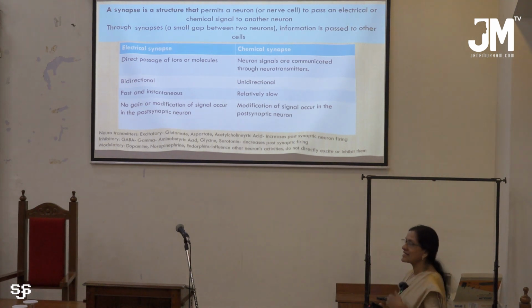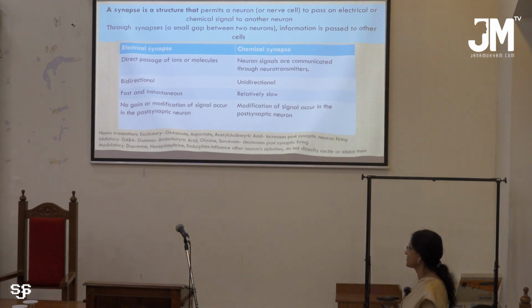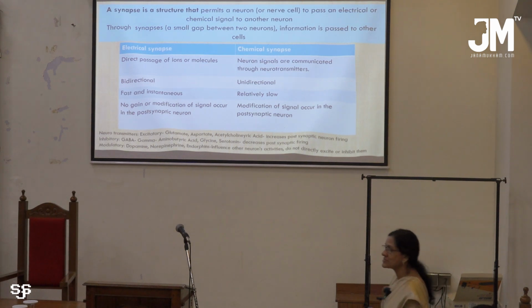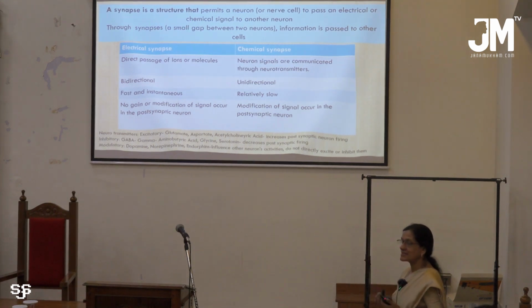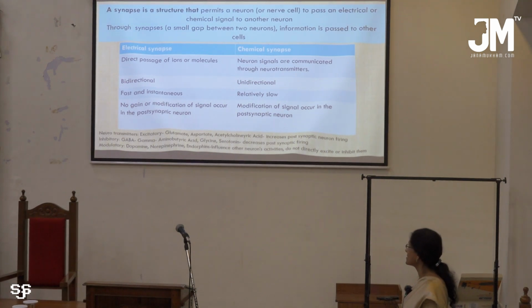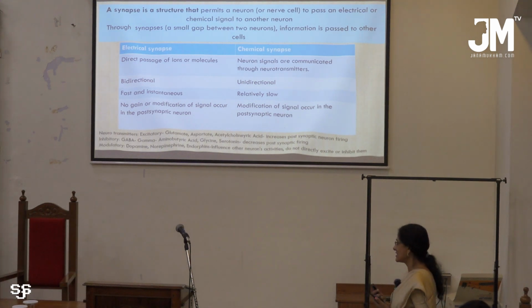Now, we have already seen the synapse in the morning talk by Sajid sir. A synapse is a small structure with a very small dimension, 0.1 to 0.2 micrometers, and it permits a neuron to communicate with other neurons. There are two types of synapses: electrical synapse and chemical synapse. Electrical synapse is two-way, bidirectional, fast and instantaneous.